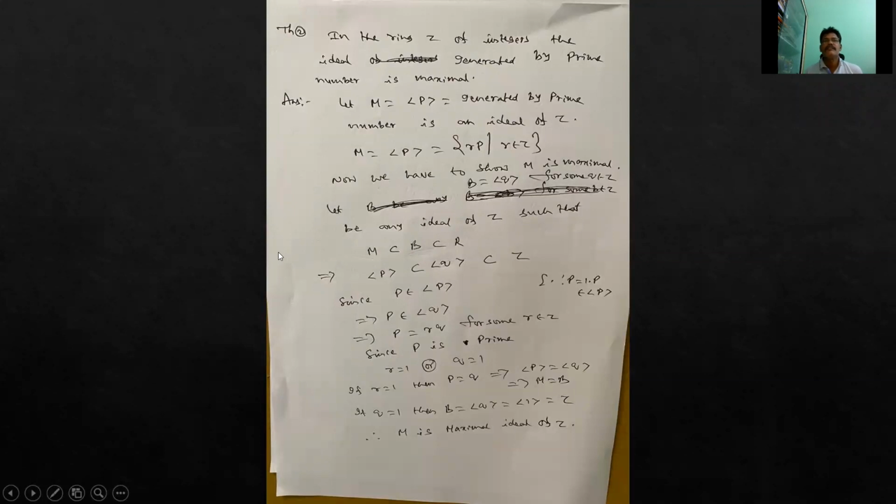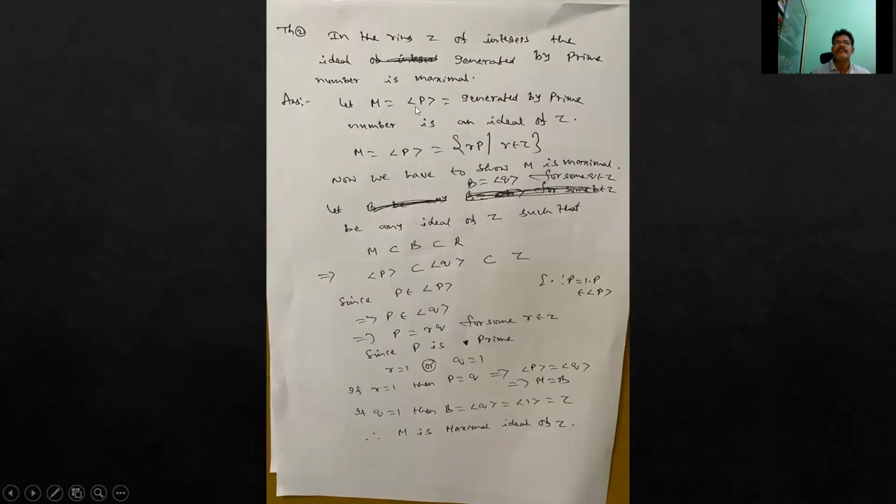Another important theorem. In the ring Z of integers, the ideal generated by a prime number is maximal.